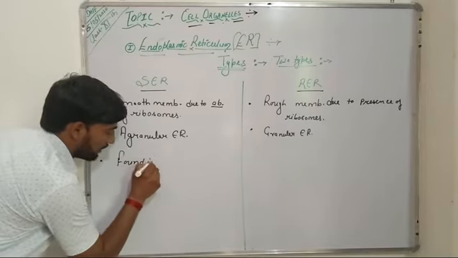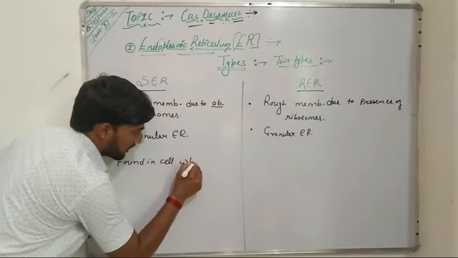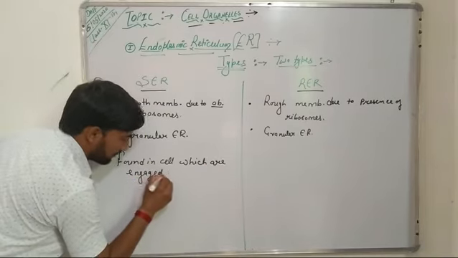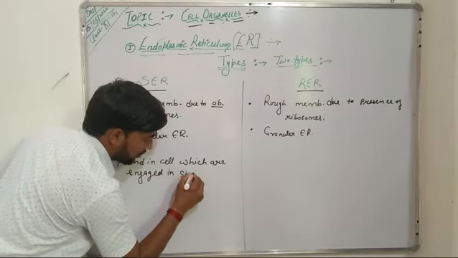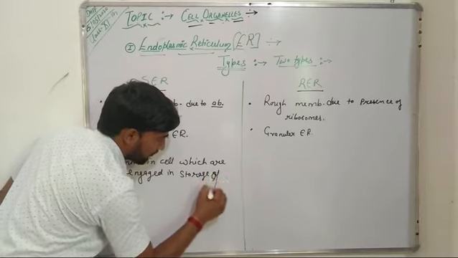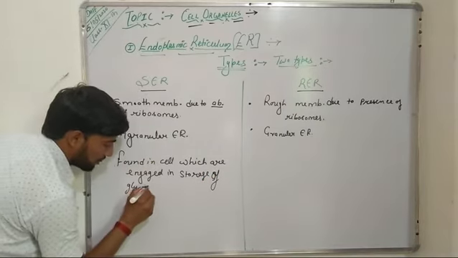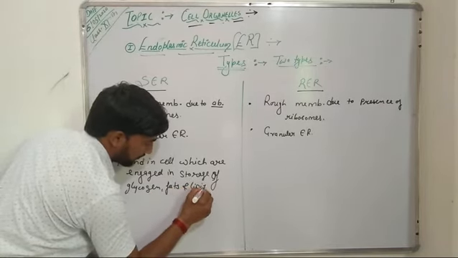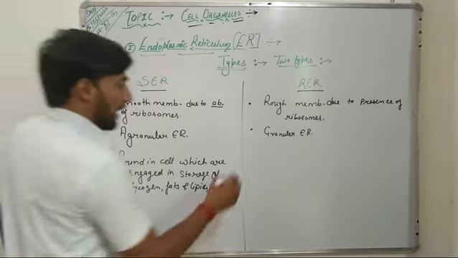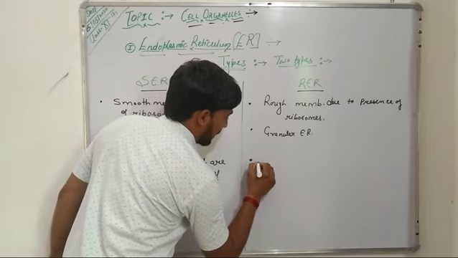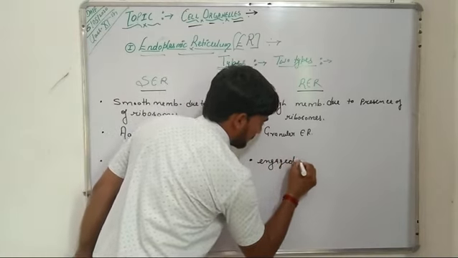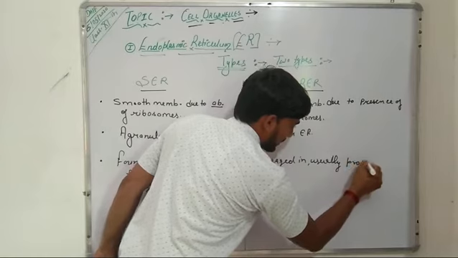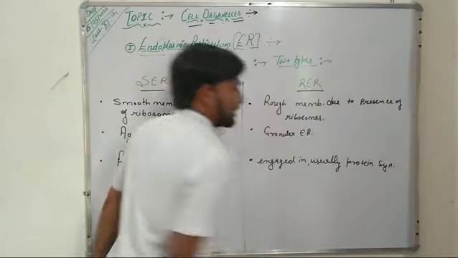Now the SER, the smooth endoplasmic reticulum, is found in cells which are engaged in storage of glycogen, fats, lipids and even sterols. And the RER is usually engaged in protein synthesis or lipid synthesis.